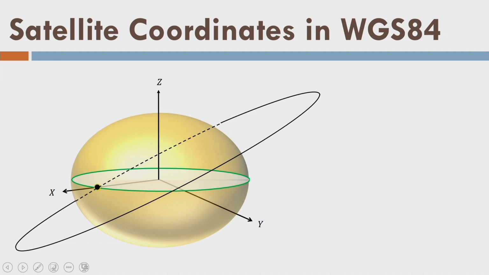Now, have you ever thought how the coordinates of satellites are available to us? If you recall the fundamental concepts of GPS from the basic surveying course, you will realize one thing. We first need the coordinate XYZ of the satellite. Using that coordinate XYZ, we try to find the receiver's coordinate XYZ.